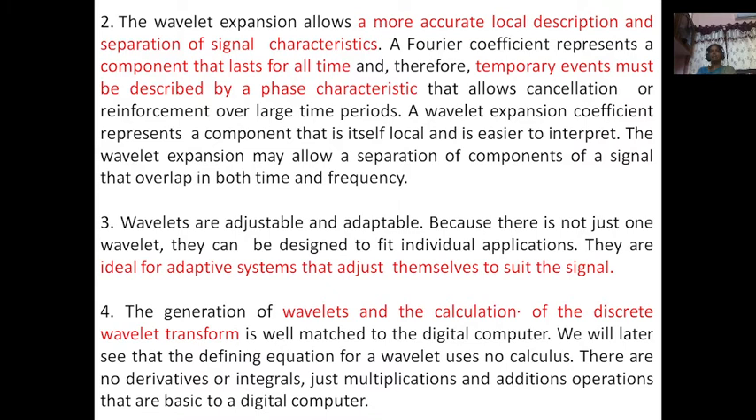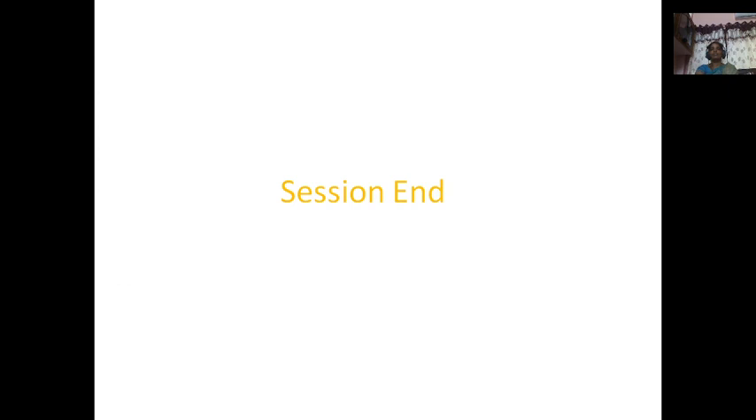The fourth point is the generation of wavelets and the calculation of the discrete wavelet transform are well matched to the digital computer, because discrete wavelet transforms are available. The a_{j,k} coefficients are nothing but discrete wavelet coefficients. We will later see that the defining equation for the wavelet uses no calculus. There are no derivatives or integrals, just multiplications and addition operations that are basic to the digital computer, so wavelets are well suited for the digital environment.